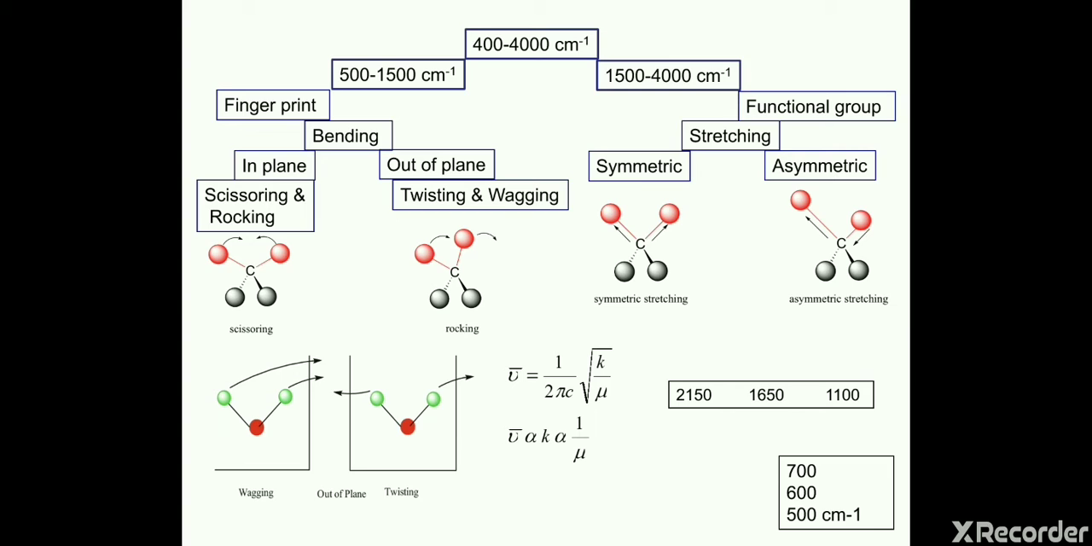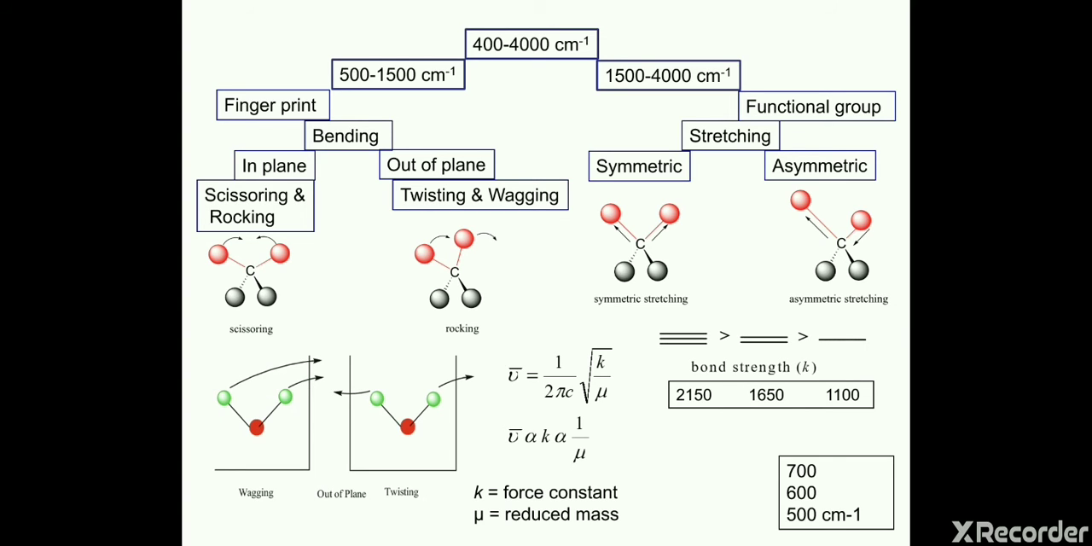Now most importantly we have to understand the calculation of wave numbers. So there is a formula like mu bar is equal to 1 by 2 pi c under root k by mu. K stands for force constant that tells you the bond strength, and mu stands for reduced mass, that is m1 into m2 by m1 plus m2.